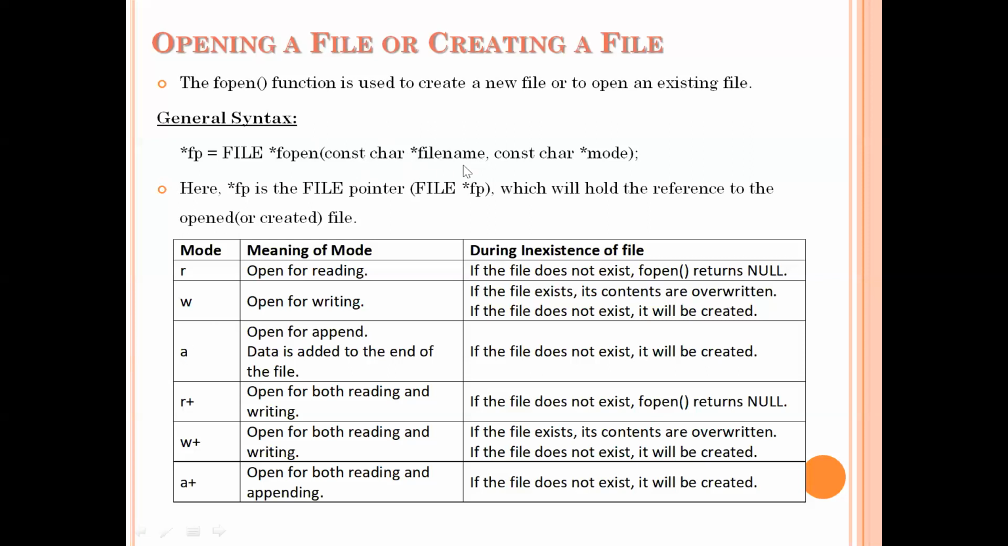fopen(filename, "a"). If you open the file in append mode, if the file exists, then it will be opened for adding contents into the file. At that time, the file pointer will be placed at the end of the file, because in append mode we are adding contents at the end only. So it will open the file and put the file pointer in the last position of the file.